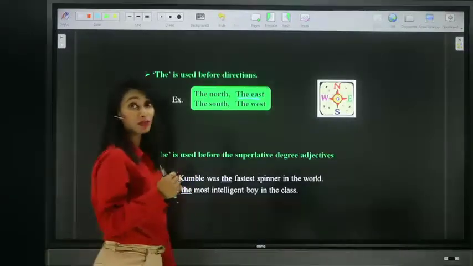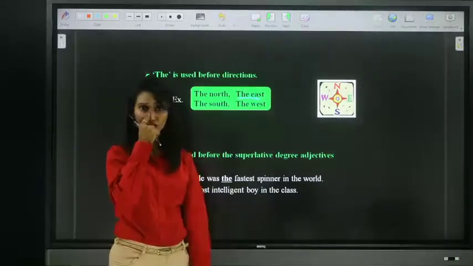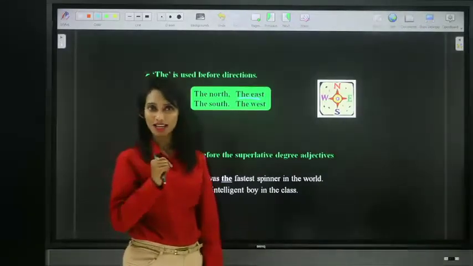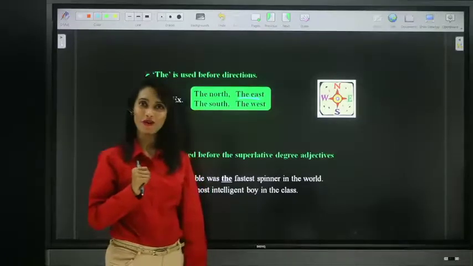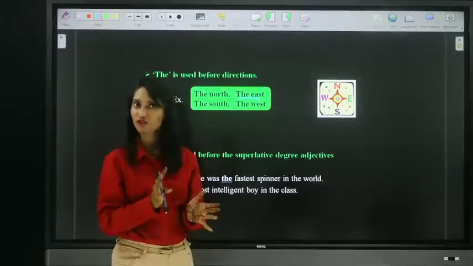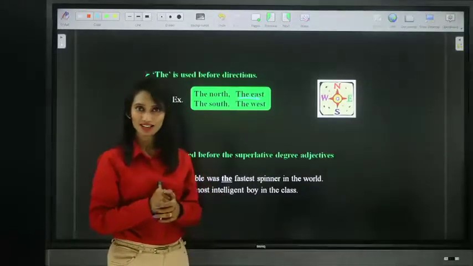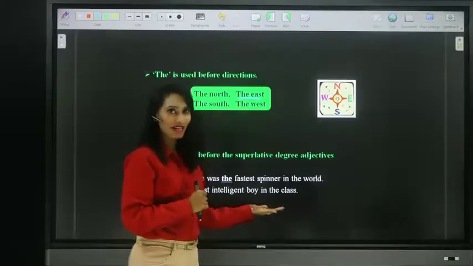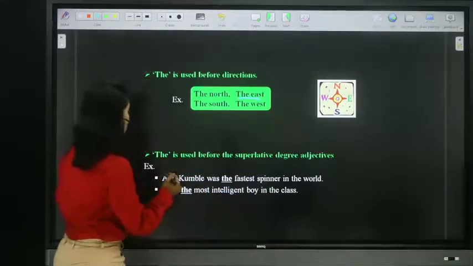Moving on to the next one. As we already completed degrees of comparison, you know what are positive, comparative, and superlative degrees, right? There we have already discussed. We use definite article the. It is a must, in fact. We must place definite article the before superlative degree adjective, right? That is our next usage. So look at this.